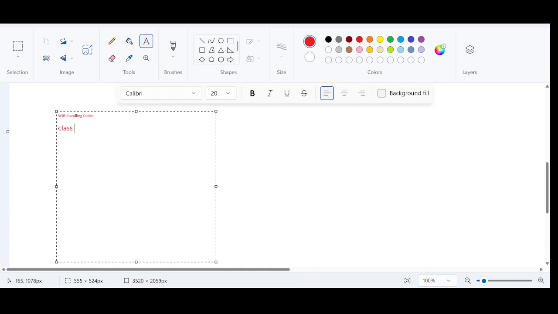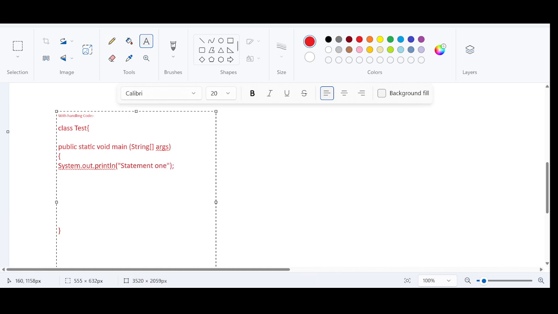Create the same program, class Test, public static void main, String array args, System.out.println statement, statement 1.